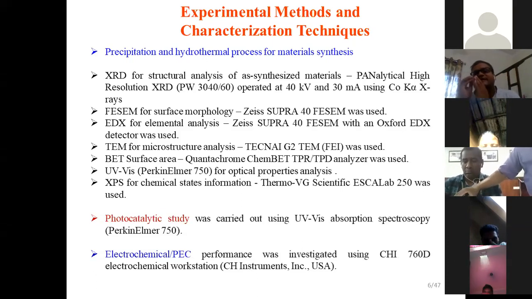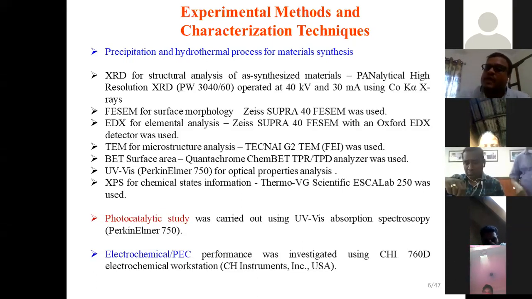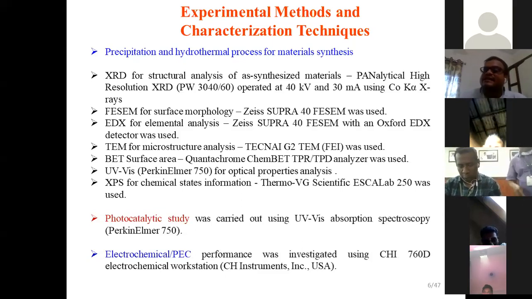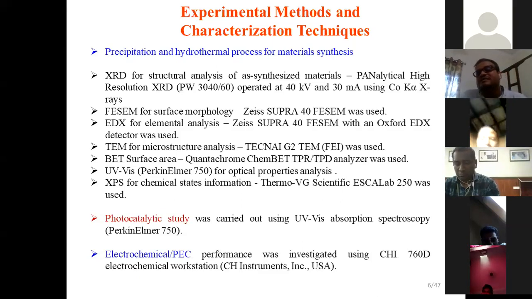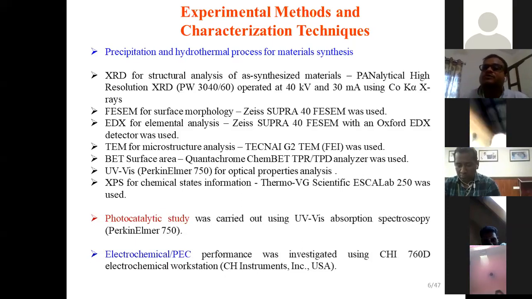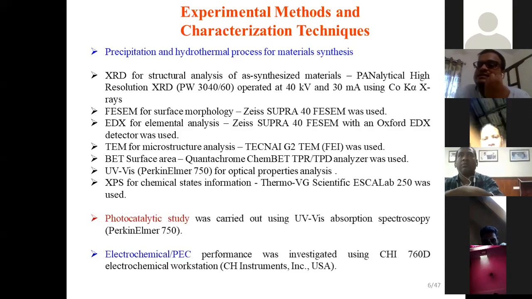To understand the size and shape of a particular material, we do FESEM, field emission scanning electron microscopy, or we can also use transmission electron microscopy, to understand the morphology or microstructure of a material, where we can calculate its size or shape.